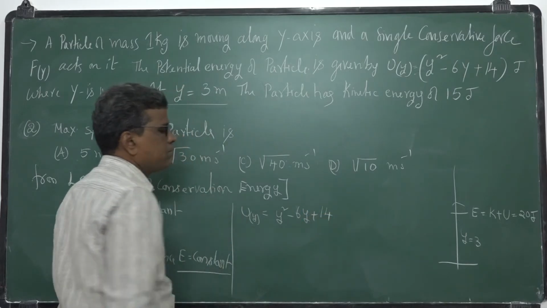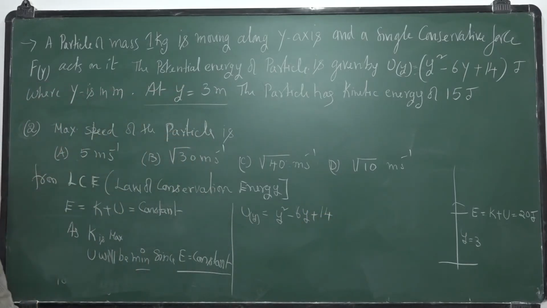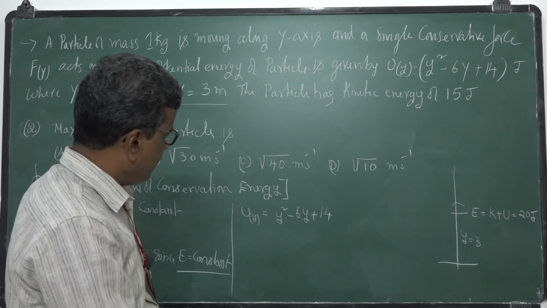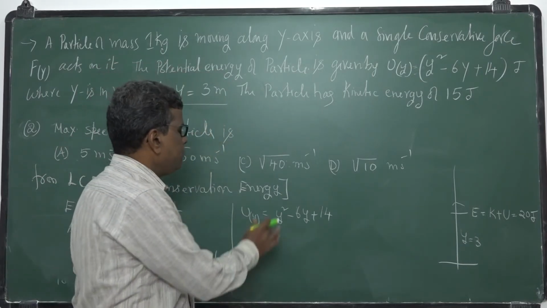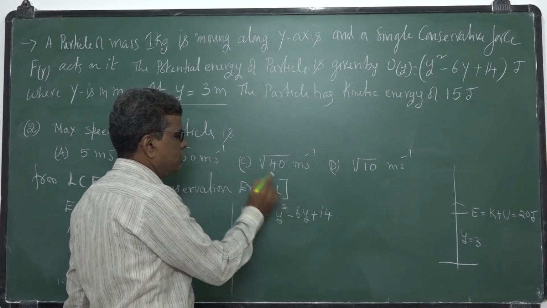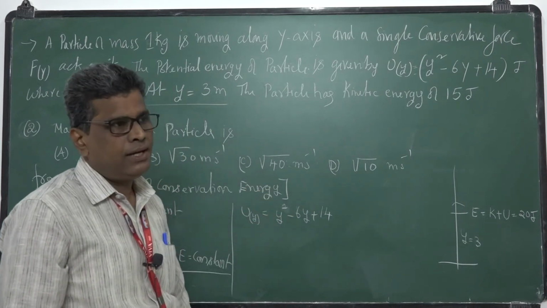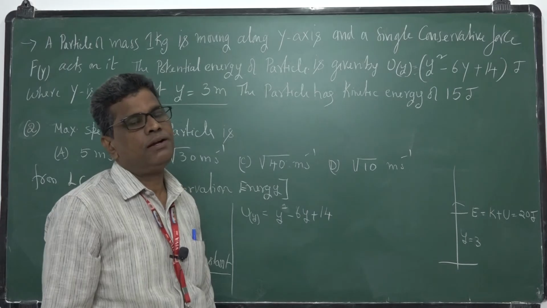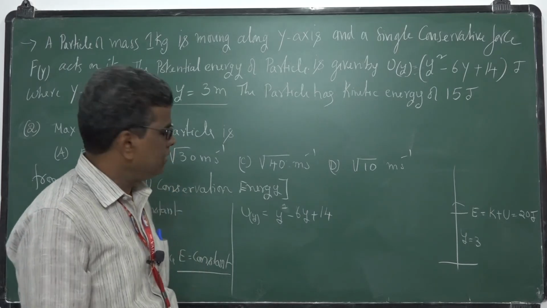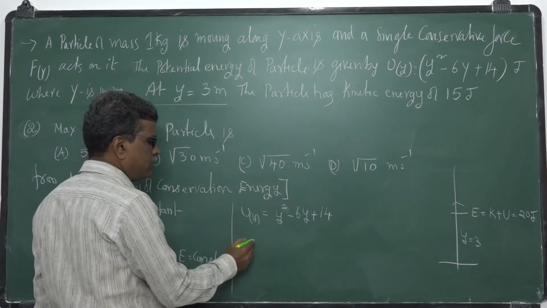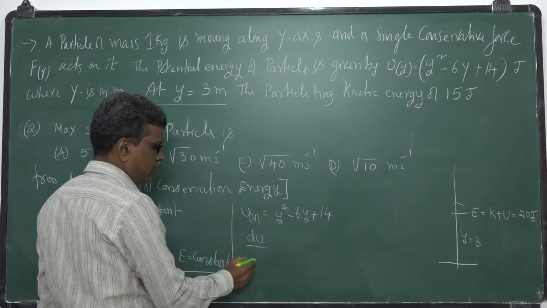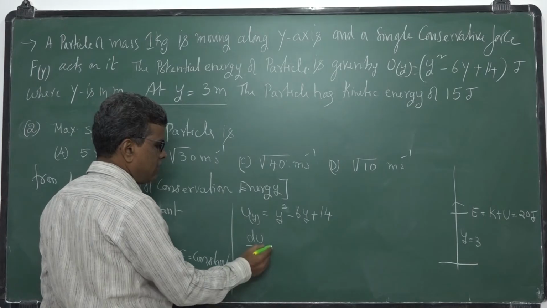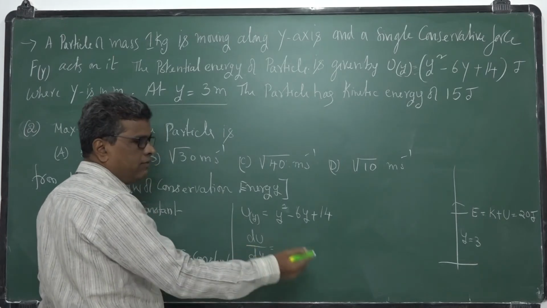How do you find its minimum value? As I said, using applications of derivative, to get the maximum and minimum of a function, at maximum and minimum the first order derivative is 0, isn't it? So you differentiate U with respect to y, find dU by dy, and equate it to 0.